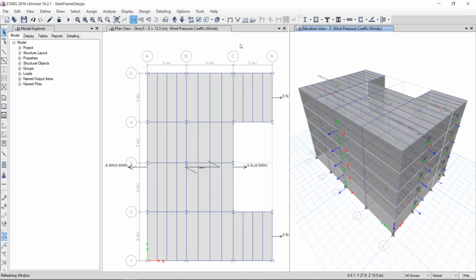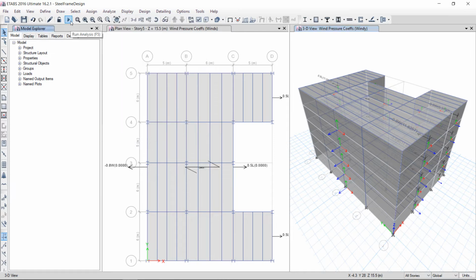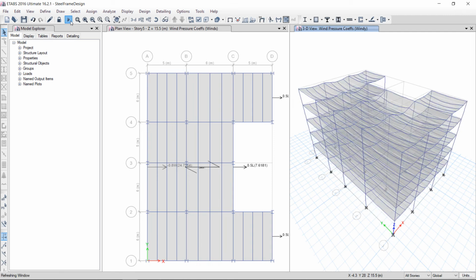3D view. Now I will go to run analysis. Okay, analyze. You can click here, run analysis, or you can click here. Either way it is okay. Okay, now the analysis is complete.